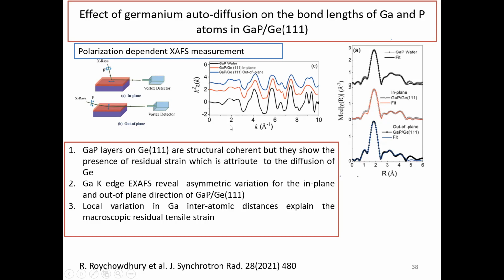That means the gallium bond length is not isotropic, and that probably gives the reason for the diffusion and bonding. So local variation in gallium interatomic distance explains the macroscopic residual tensile strain. Based on this, we calculated the tensile strain from the asymmetric bond distance information obtained from the EXAFS measurement, and this was published recently in the Journal of Synchrotron Radiation.